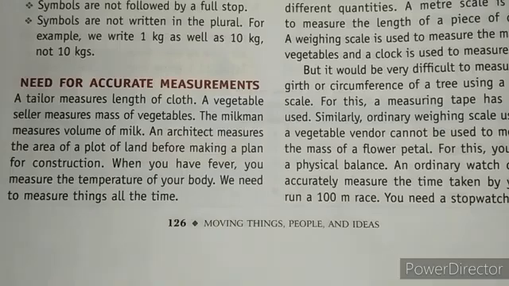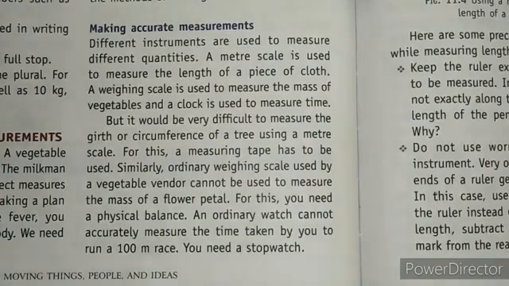Next we have the need for accurate measurements. So what are accurate measurements? Accurate measurement is the measurement in which all the quantities are fixed. Here we measure things properly, using the fixed measurements that are in the SI system. So how can you say that your measurement is accurate? It means there is no estimation of the length, weight, or other things.